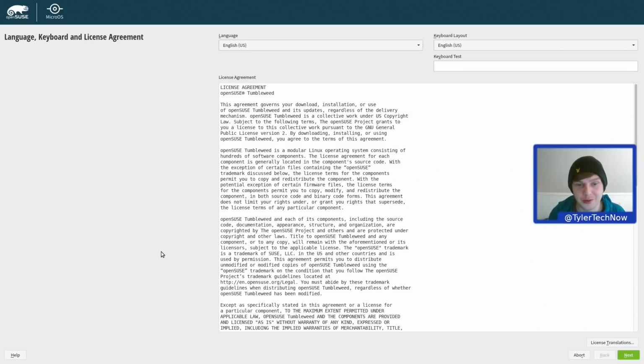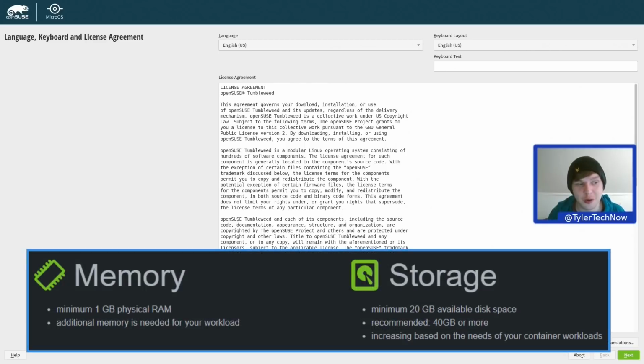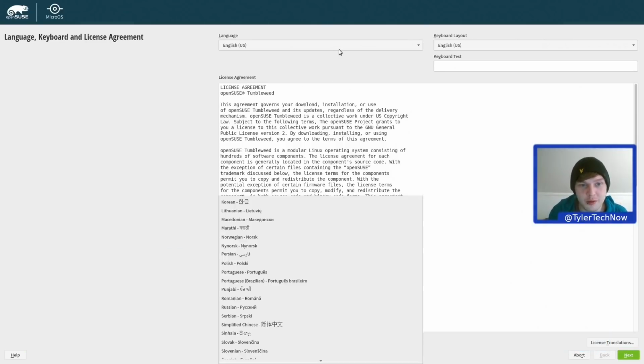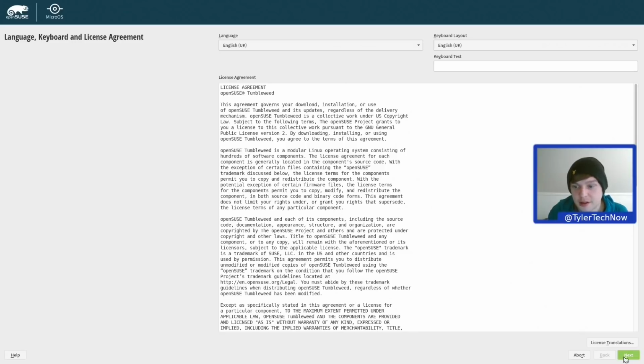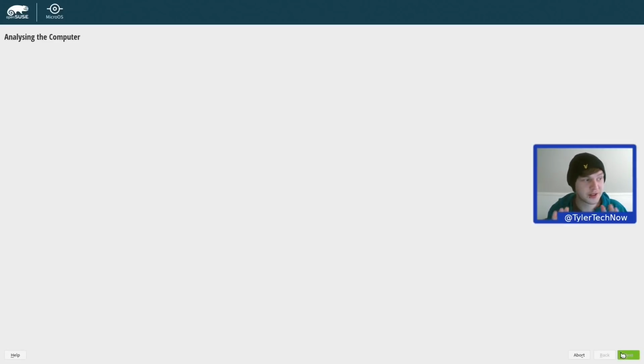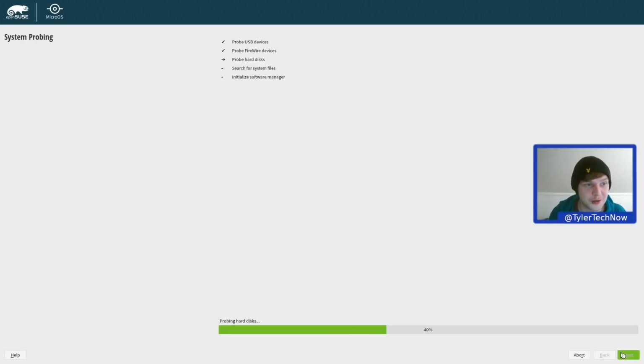try it out. So I'm running the installer right now, and the size for the ISO, which is quite small by openSUSE standards, is 1.8 GB, and the system requirements for this are a minimum of 1 GB RAM and 20 GB storage. So with that being said, let's run through the installer. So we want English UK, and next. So I'm intrigued to see how much this differs from the standard openSUSE installer, so we're going to have a little look out for things that are currently different in this version.